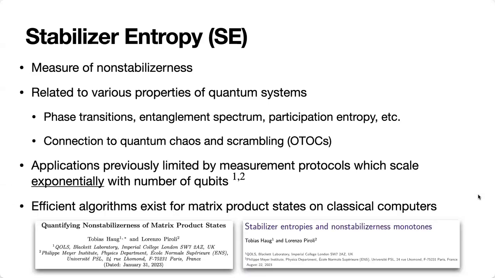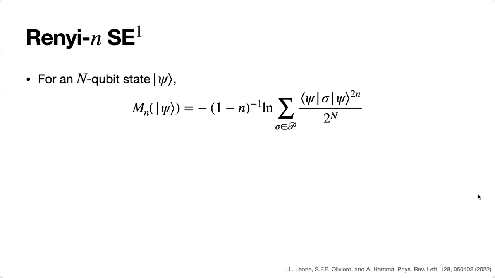And as discussed in Tobias's presentation, it was recently shown that efficient algorithms exist for matrix product states on classical computers. However, measurement of stabilizer entropy on quantum computers remained difficult. Okay, to understand why we have this exponential scaling of measurement, let's look at the definition of Renyi stabilizer entropy, which a lot of you must be familiar with.